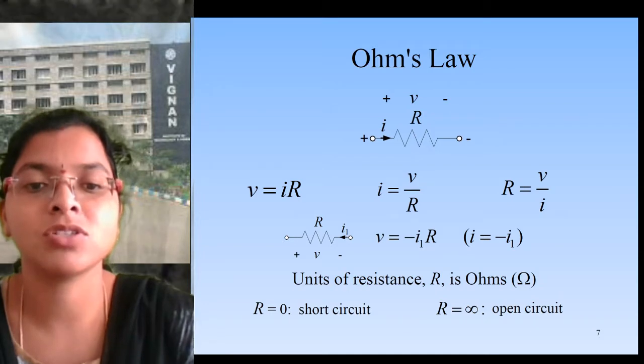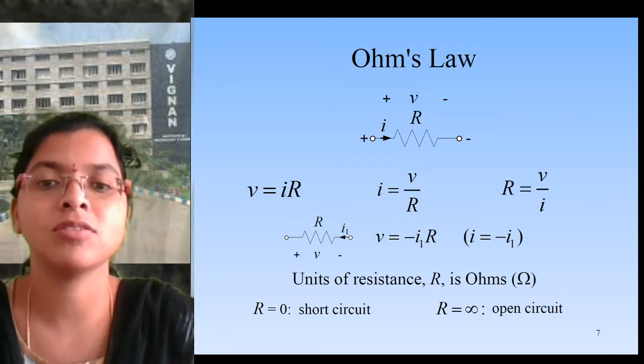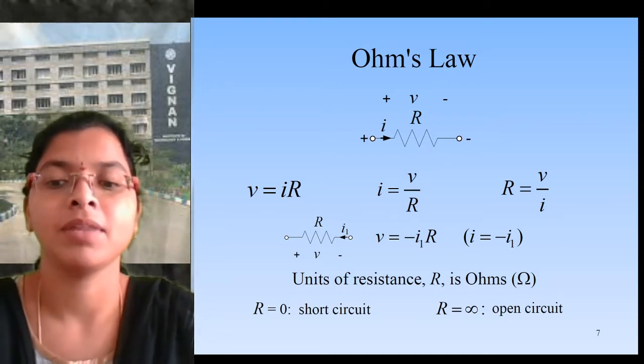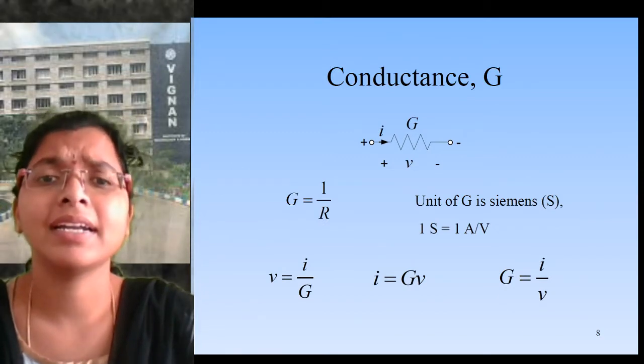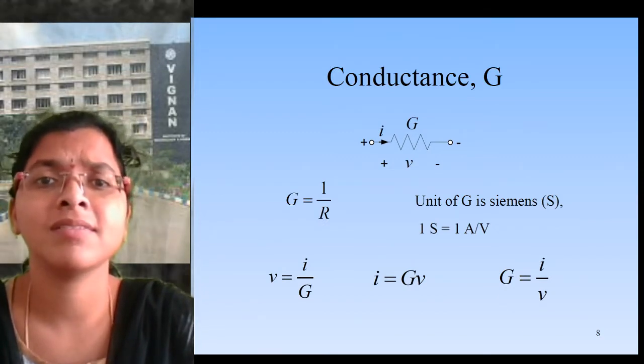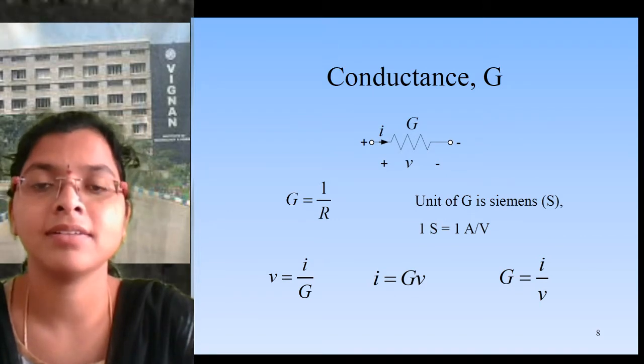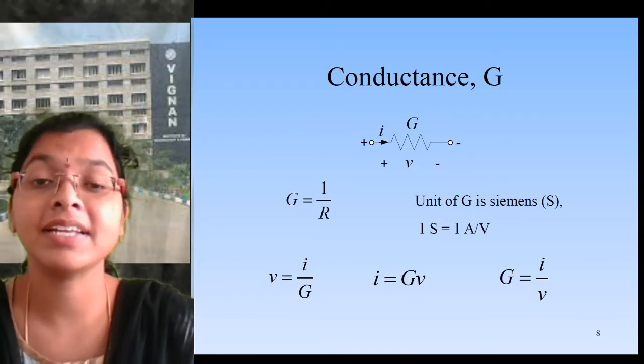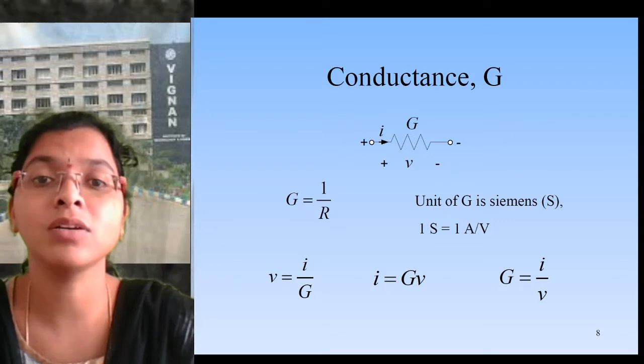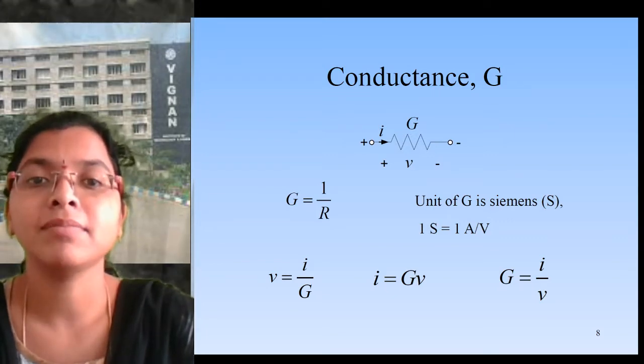So here R is equal to 0, that is a short circuit. R is equal to infinite, that is an open circuit. Now conductance. What is meant by conductance? We learned resistance, which is the opposition to a current, which will oppose the passing of a current. Conductance is the opposite of resistance: if resistance is low, it is a good conductor.